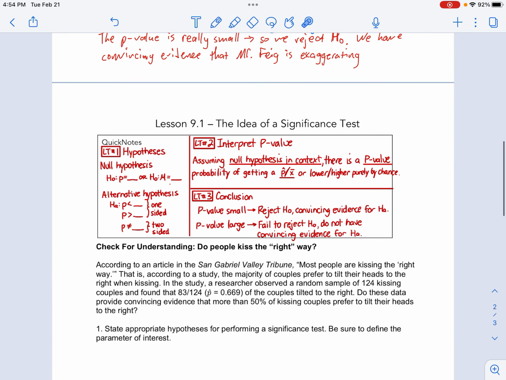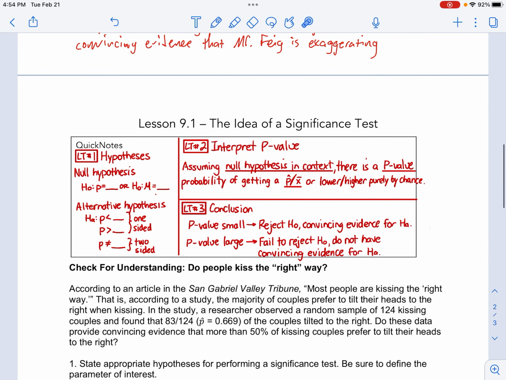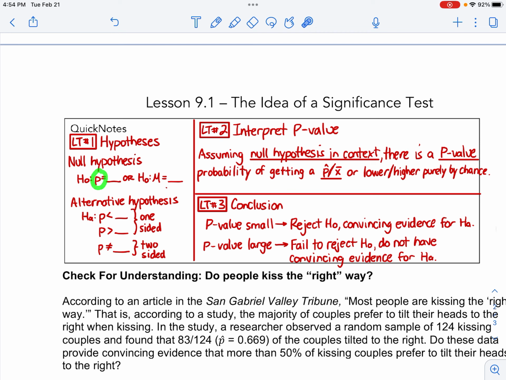Here is the punchline, some of the summary of this, okay? Moving forward, you're going to start testing claims. You always have a null hypothesis. It might be a p, it might be a mu, depending on what we're doing. So H sub 0. The alternative is H sub a.